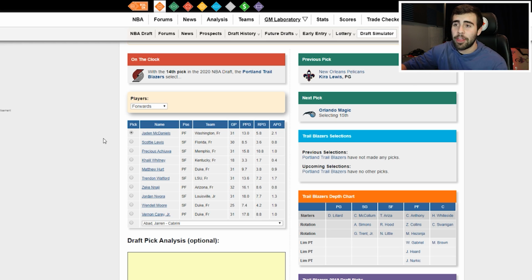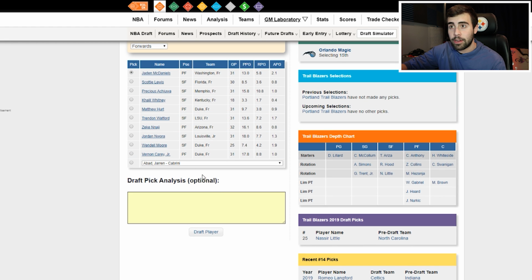He turns the ball over a lot, which is a knock on him, and his ball handling isn't very good. But with NBA coaching around him, I think he could be a good player in the NBA if he's in the right system. He would probably be more of a backup 4 than a starting 3 for them, but he might be the best forward for them on the board here.